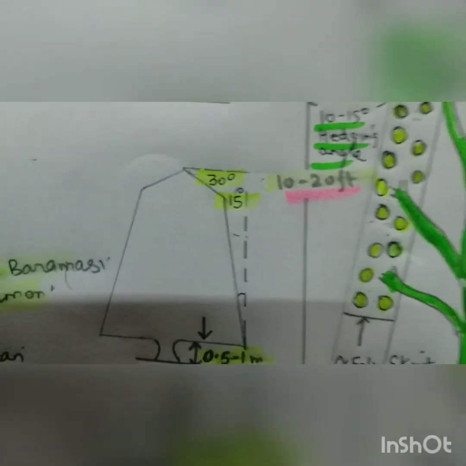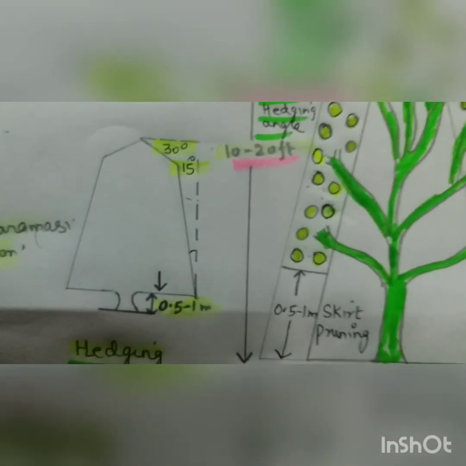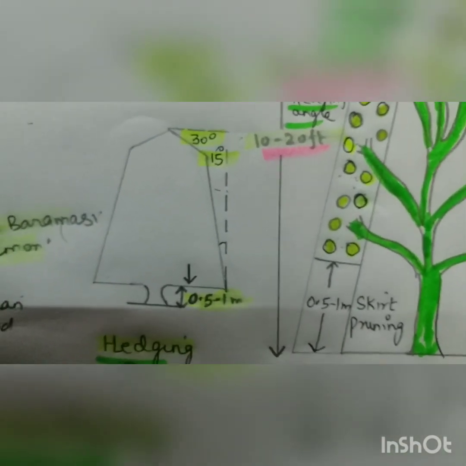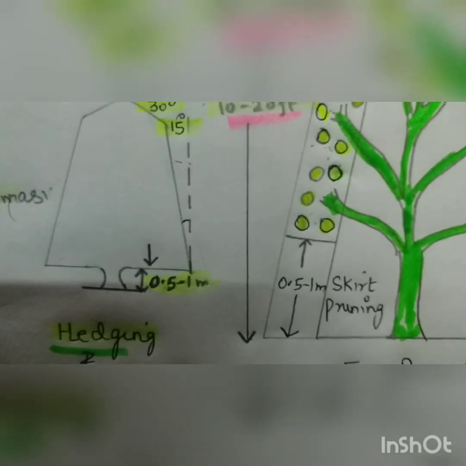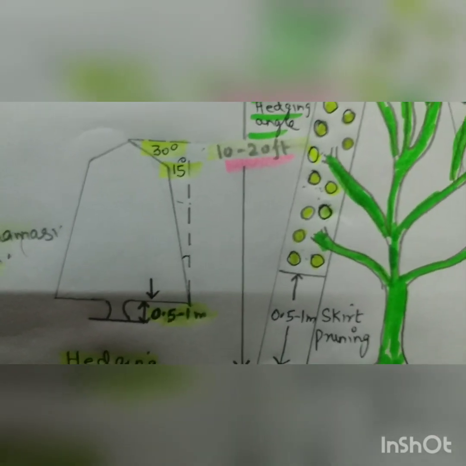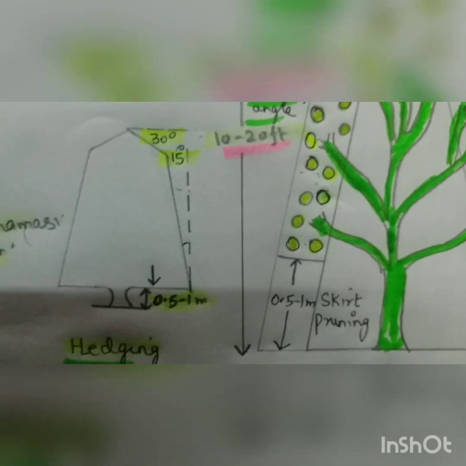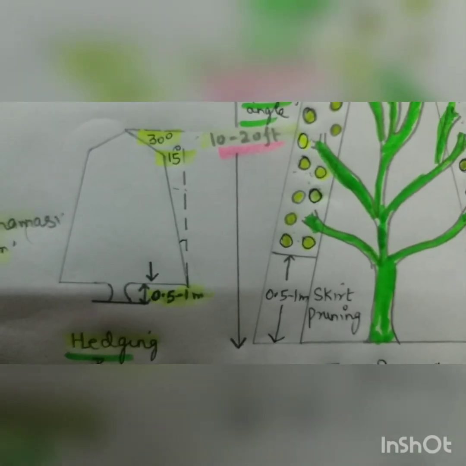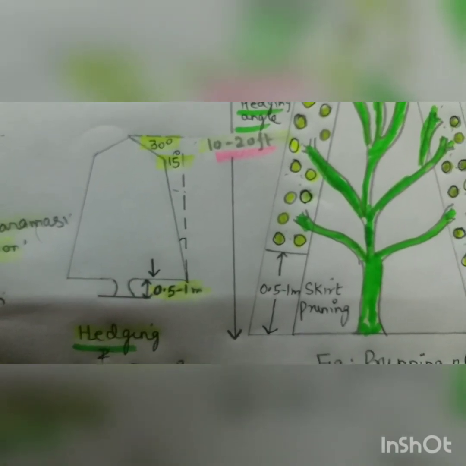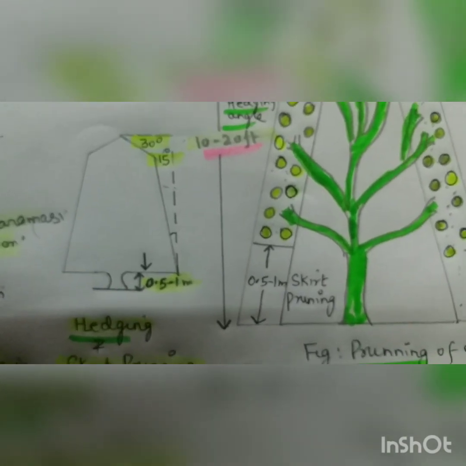So this hedging prevents overcrowding. Overcrowding does a lot of things. First, hedging allows the light to penetrate. Second, it allows air circulation. And all this, more photosynthesis, results in more yield.